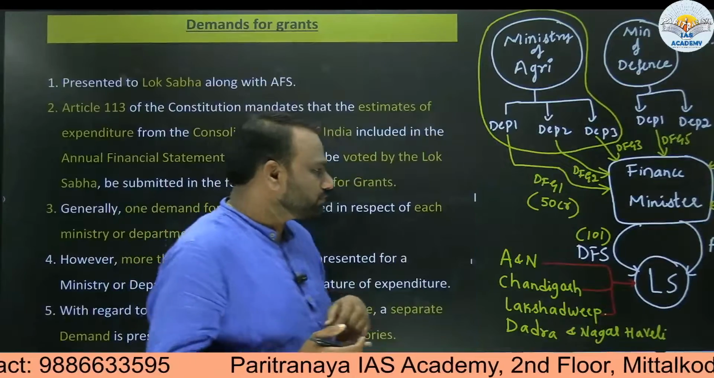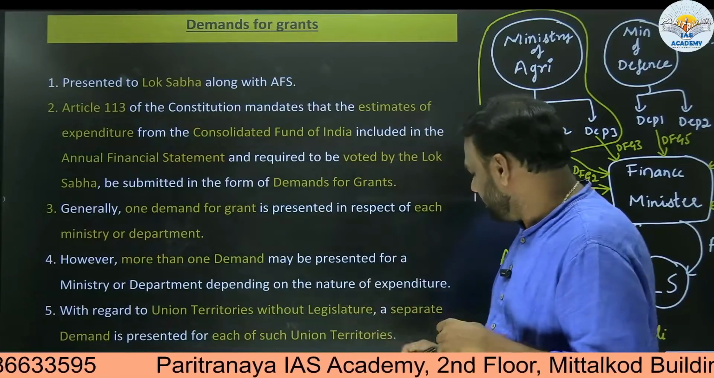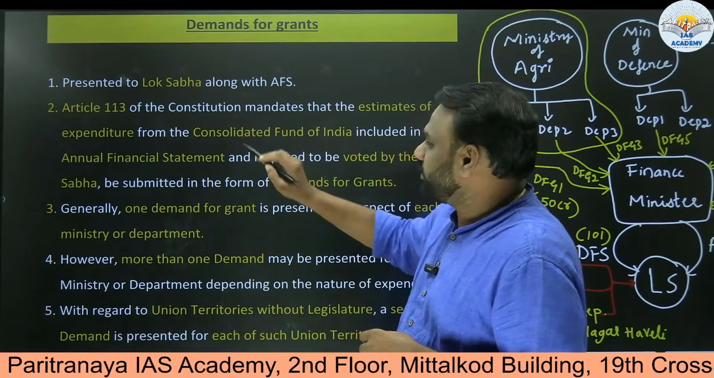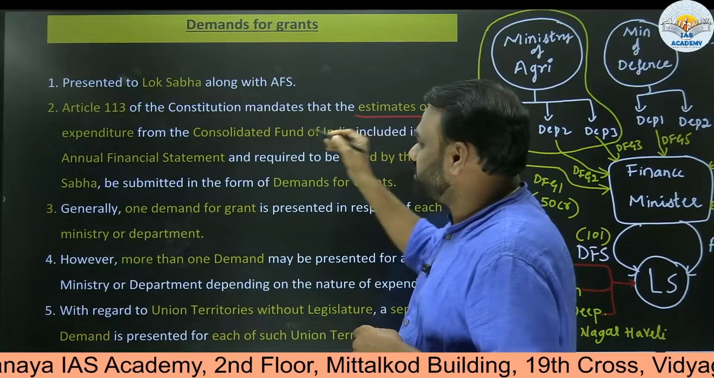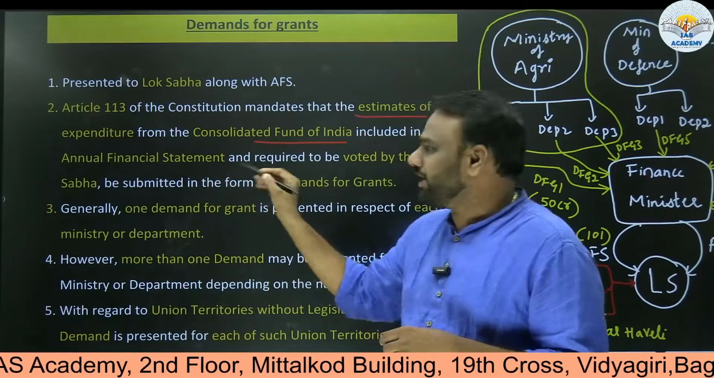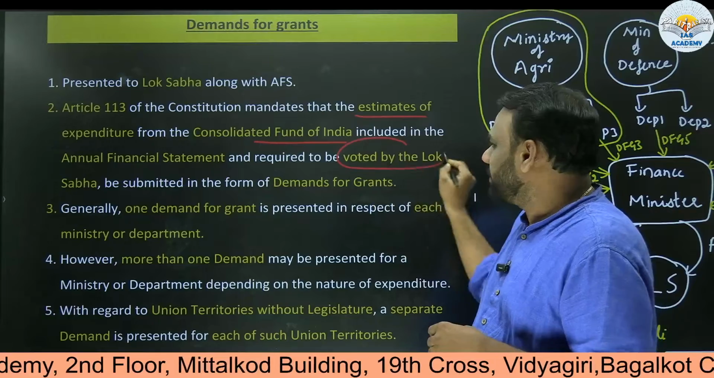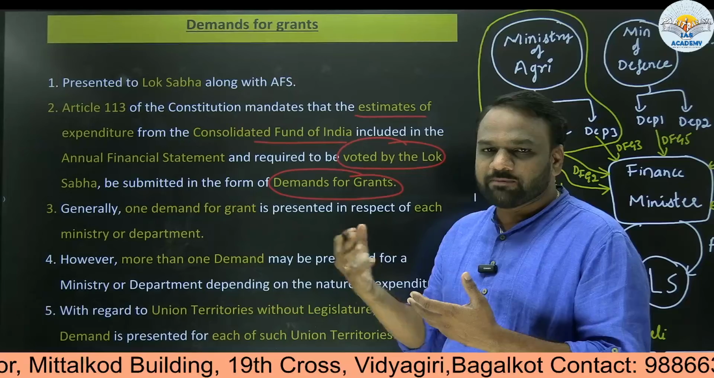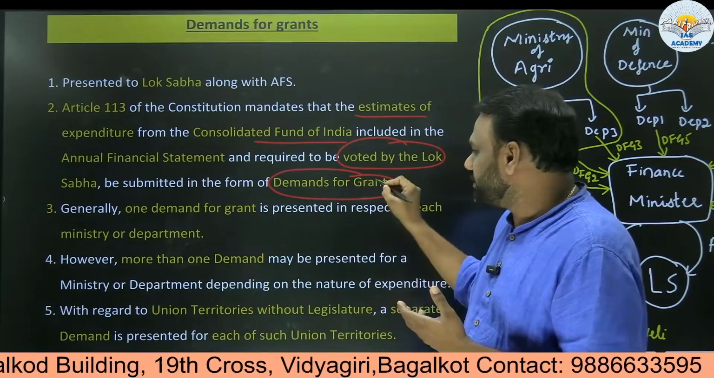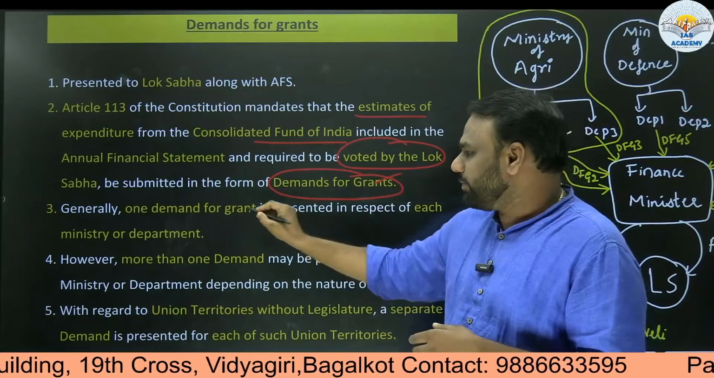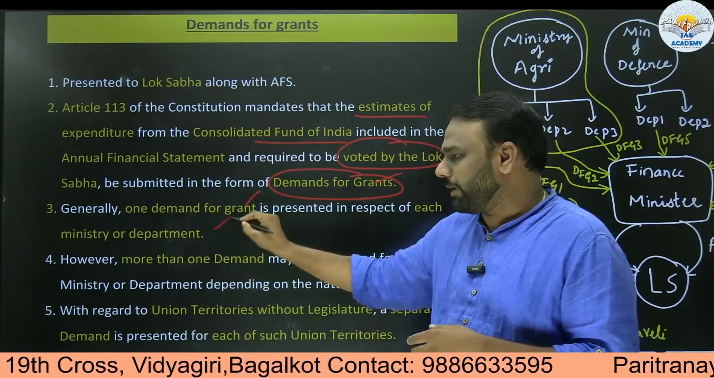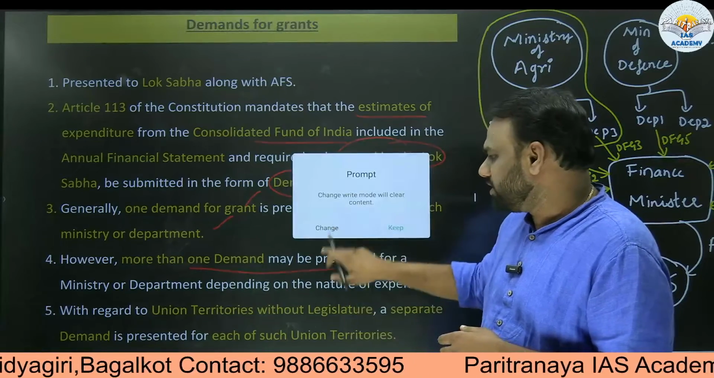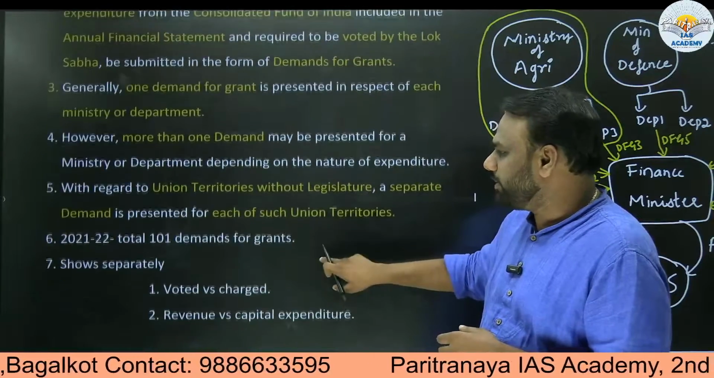So the same things have been presented here. Article 113 of the Constitution mandates that estimates of expenditure from the Consolidated Fund of India included in the annual financial statement and required to be voted by the Lok Sabha be submitted in the form of demand for grants. So whichever expenditure requires permission from the Lok Sabha will be presented in the form of demand for grants. So generally one demand for grant is presented for each ministry or department. However, more than one demand may be presented. As we just discussed, there is no such restriction. So more than one demand can be presented.